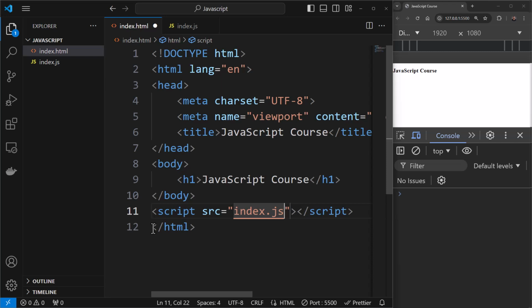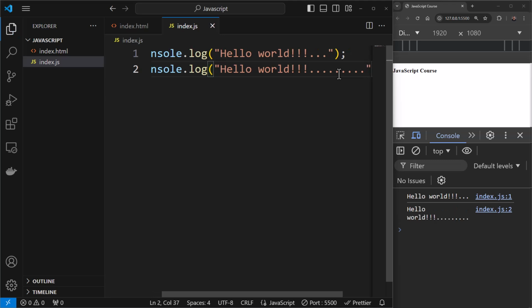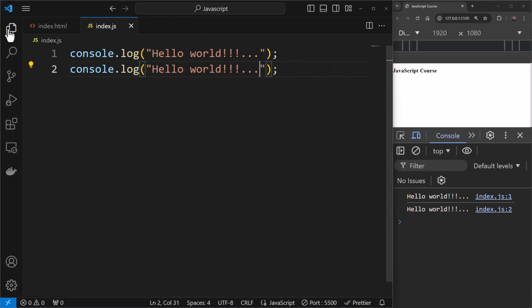So this is auto suggest from Visual Studio Code, and I can say save. And the moment you say save, you can see over here, hello world, and it's coming in from index.js. And you can actually make changes over here if you wish to, and see the changes being reflected over here. Okay. So yeah, that's about it.